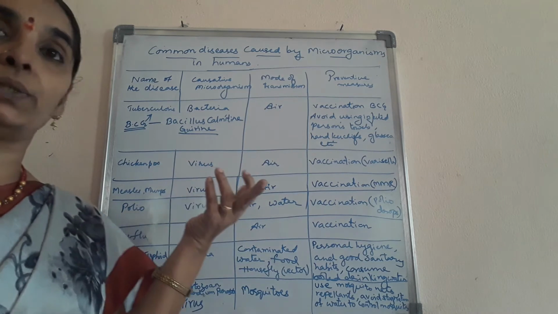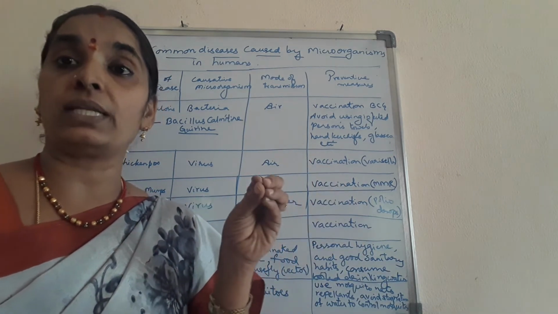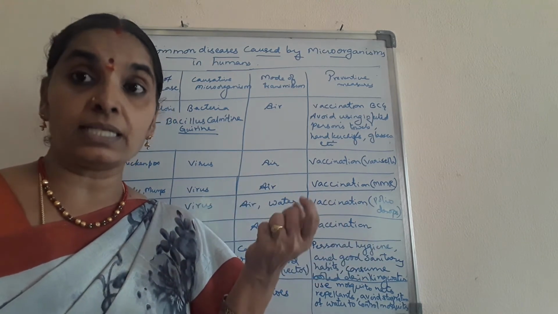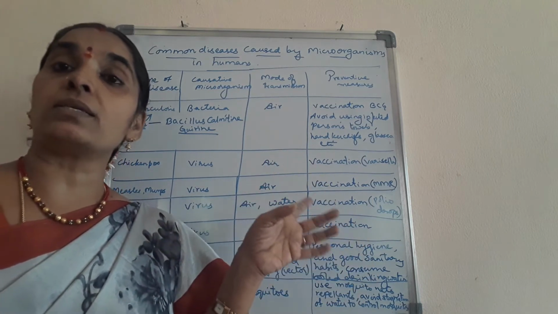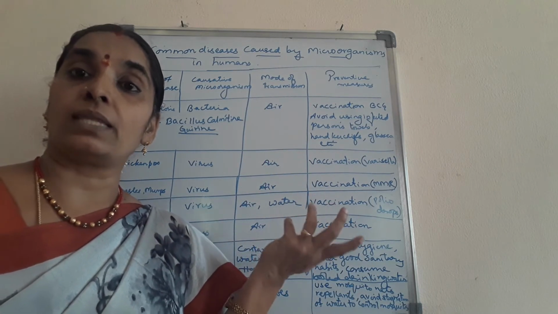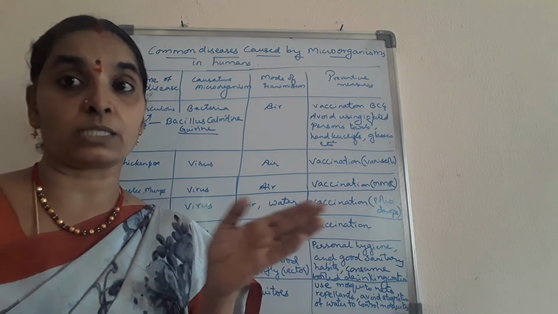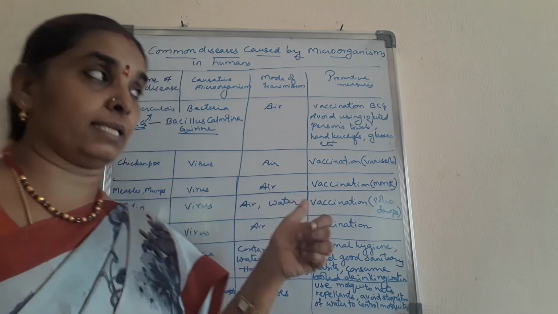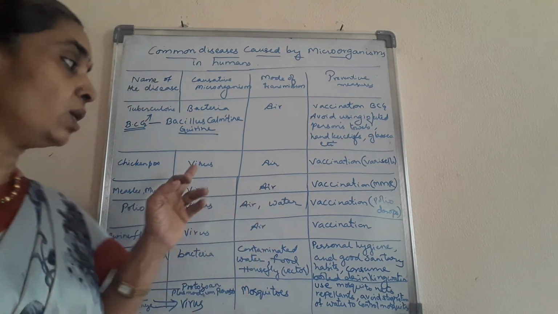And now you are doing the same thing with COVID-19 also, isn't it? That is a very crucial period where it is assumed to be transmitted through the air. Viral diseases normally are transmitted through the air, and through contact with the infected person, from one person to another, and it's a communicable disease. Next, coming to chickenpox, it's also a communicable disease caused by a virus.